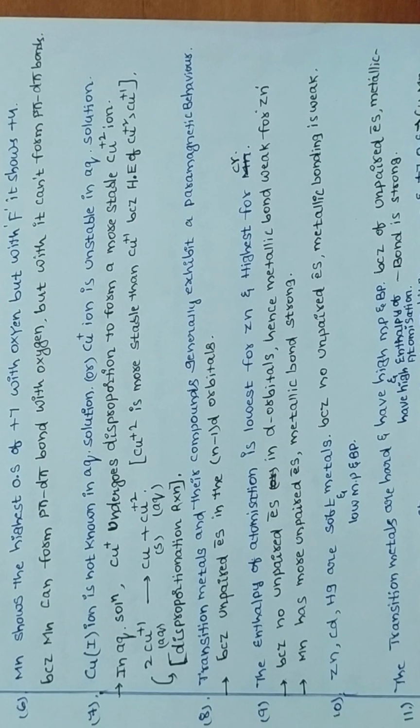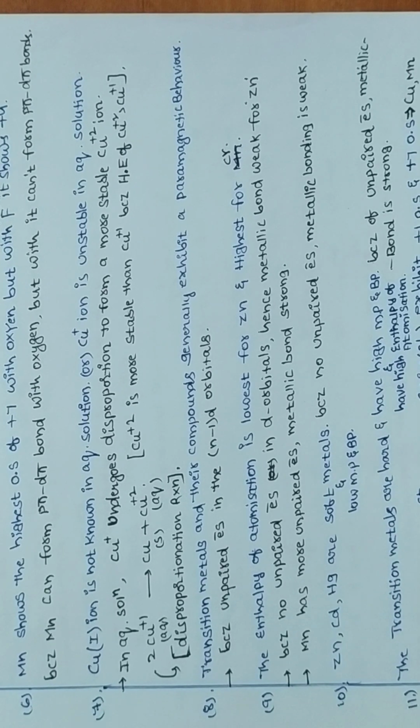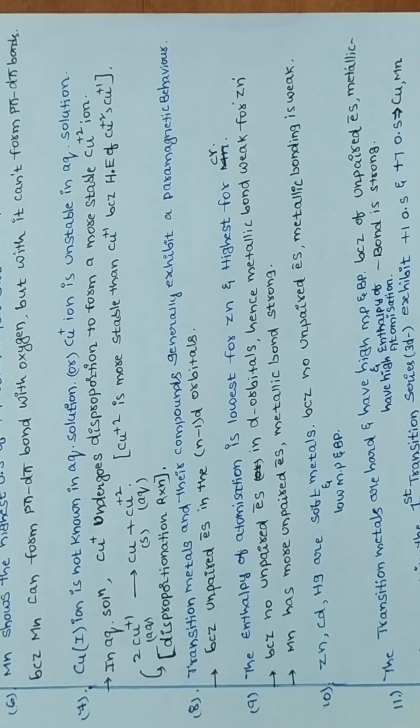One more question about manganese is also important. Which metal in the d block exhibits the maximum number of oxidation states? The maximum number of oxidation states is exhibited by manganese. Maximum number, not highest oxidation state. It exhibits +1, +2, +3, +4, +5, +6, +7 oxidation numbers. Manganese exhibits the maximum number of oxidation states.